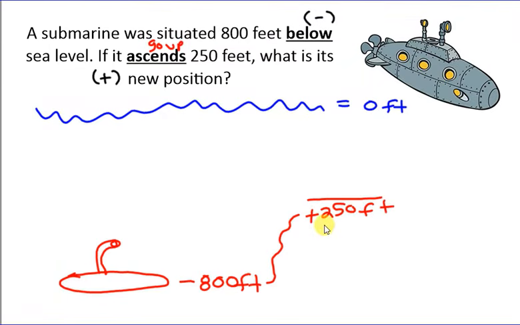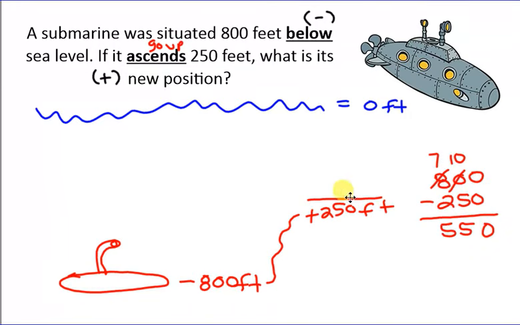Well, how many feet is that? Well, we know that we're still below the water, so it's going to be a negative number. Now, if it's going up, we need to add it on to this negative number. So 800 minus 250. 0 minus 0 is 0. We're going to borrow. So now this area here where it's currently at is at negative 550 feet.